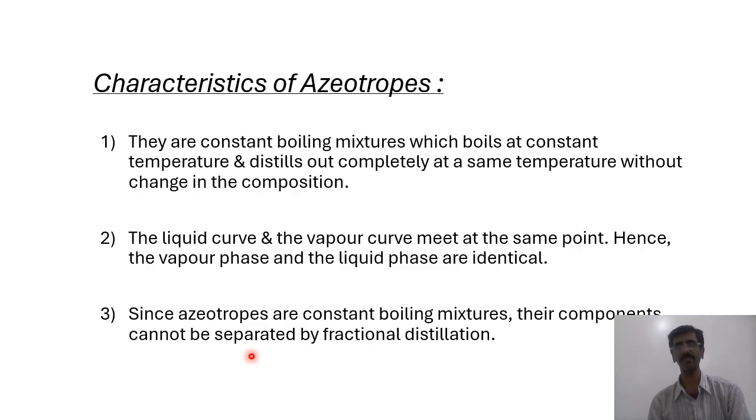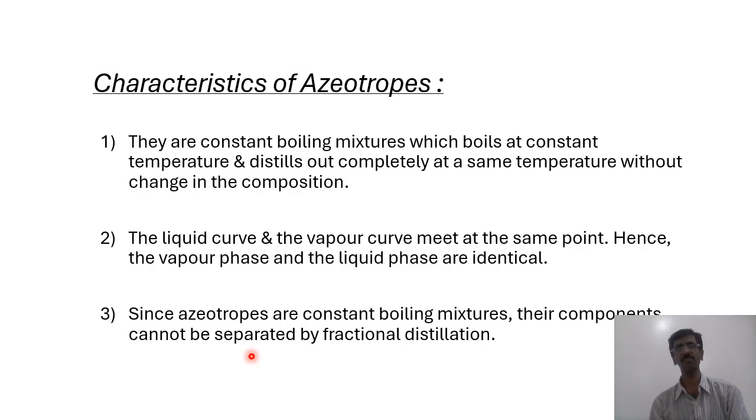There is no difference. तो अगर डिफरेंस है ही नहीं तो फिर हम किस तरीके से उसको सेपरेट कर सकेंगे? Because separation is based on differences, it's not based on similarity. Fractional distillation is one of the separation techniques, but as everybody knows, every separation technique is based on a particular principle.